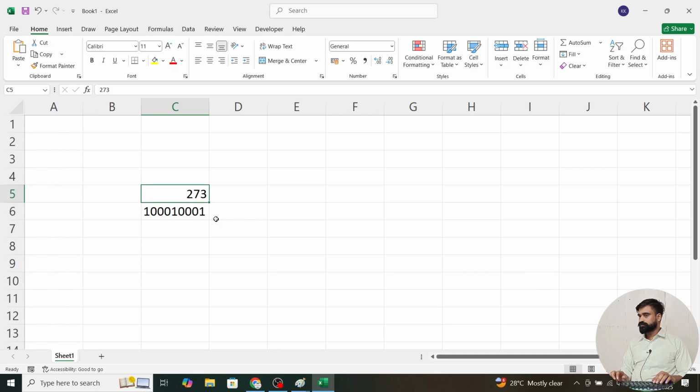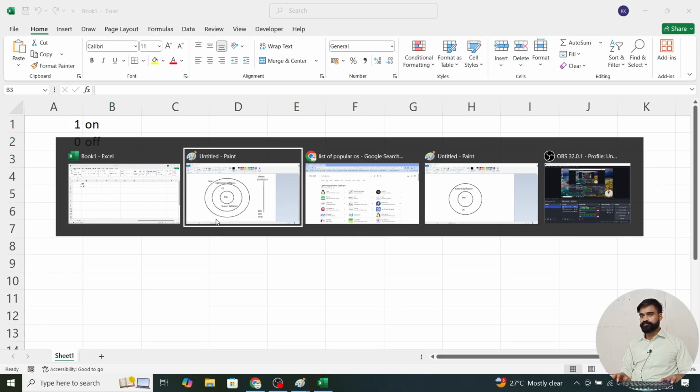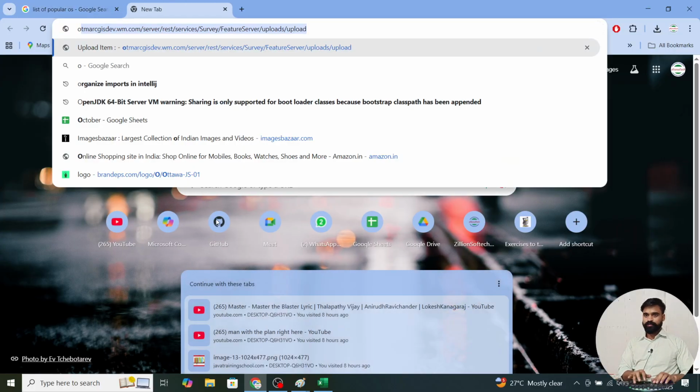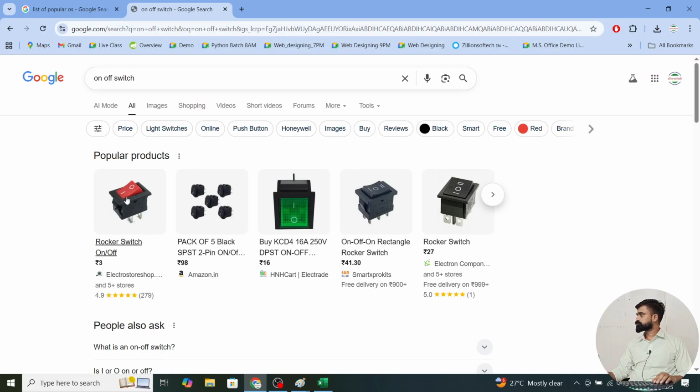If you write a value like this, and internally this value is stored, where do these values come from? To understand how these things work internally, we need to understand that 1 is represented as on and 0 is represented as off. Many times you also see this on the internet, like an on off switch, and we have 0 1. Do you know this belongs to binary numbers only? So if we have 0 1 0 1, it belongs to this category.